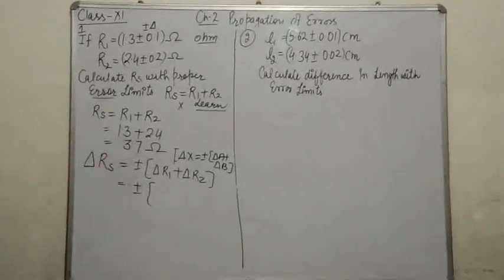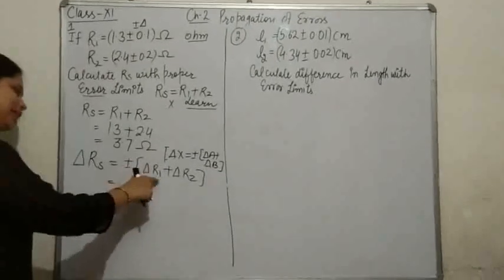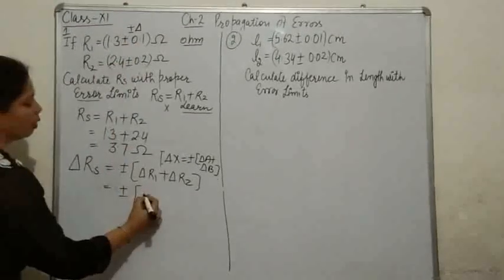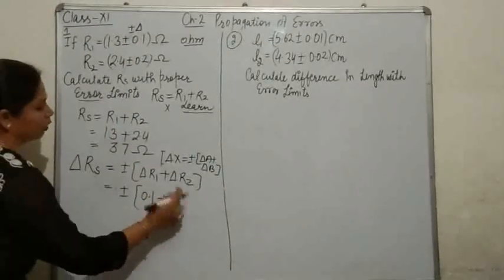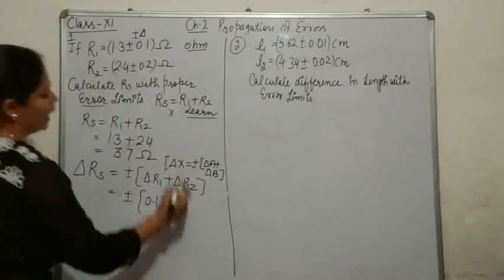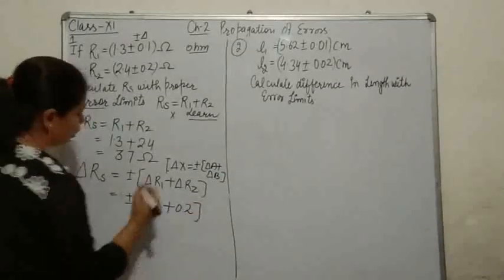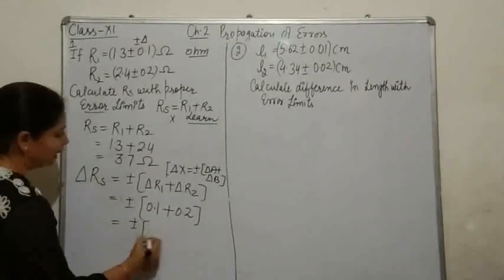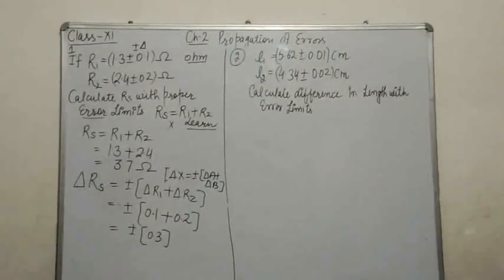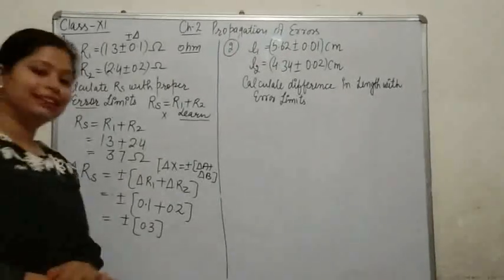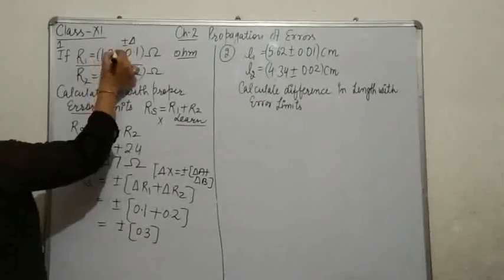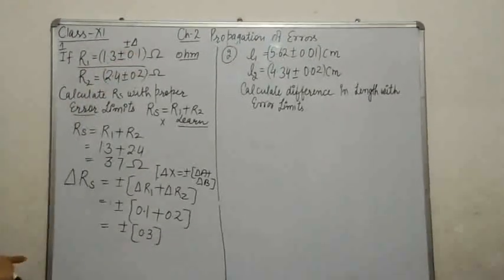Now, what is the error in the measurement of the first resistance? First resistance R1, and the error in it was 0.1 ohm. What was the error in the second resistance? Second resistance is this one and its error is 0.2. Adding these two, we will get the result 0.3. Okay. As we have to follow the statement pattern, and the statement is given in a proper notation: firstly its result, then the plus minus symbol, and then its error.